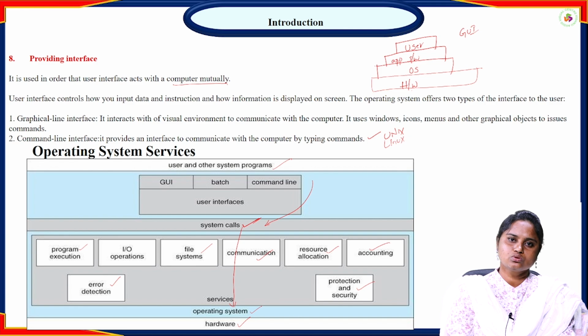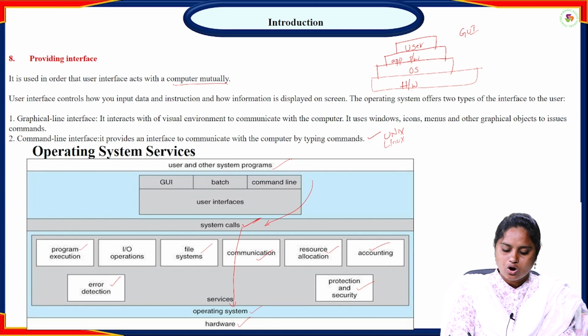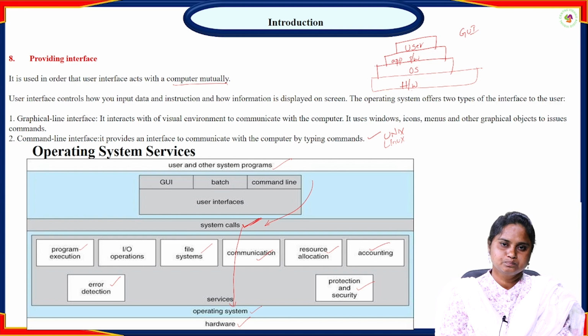If the user wants to access any kind of service from the operating system, this is the contact, the one and only contact between the user and the operating system for the services, only for the services, is the system call. So this is the service diagram we have, showing how the services are provided by the operating system, how many services are provided, and how system calls are useful while interacting with the user, and at the same time the services of the operating system.